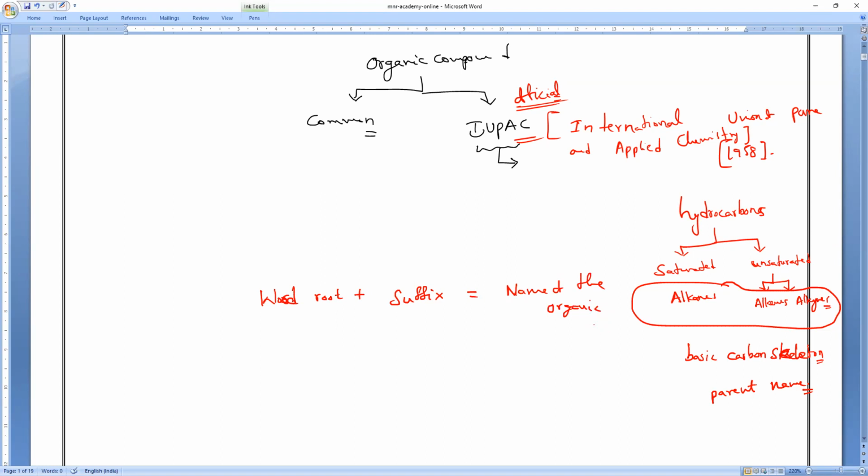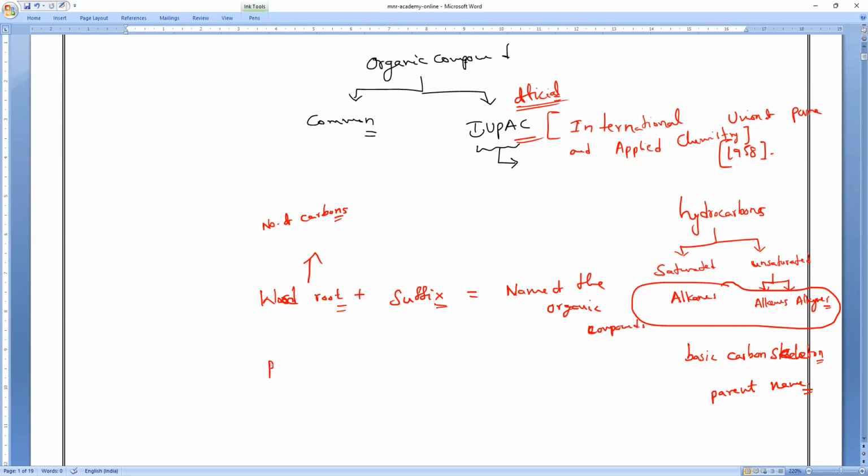Word root is based upon the number of carbons. What is that, everybody? Based upon the number of carbons, the word root will decide. And if you add the suffix for that, that is the name of the organic compound.